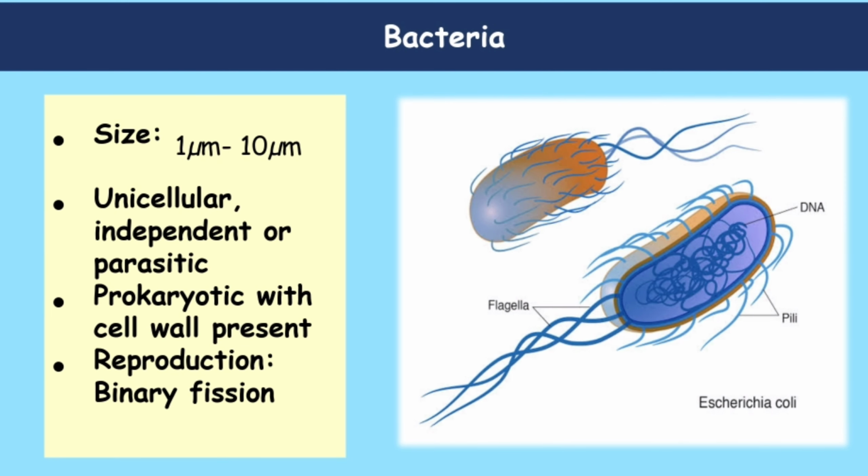The size of bacteria is 1 micrometer to 10 micrometers. They are unicellular, of one cell. Some are independent and some are present in colonies. Bacterial cells are prokaryotic, as they are placed under prokaryotes. They have a cell wall, but no distinct nucleus, and cell organelles may also be absent. They reproduce by simple binary fission, which I will explain in some time. In favorable conditions, bacteria grow fast and can double their number in 20 minutes.